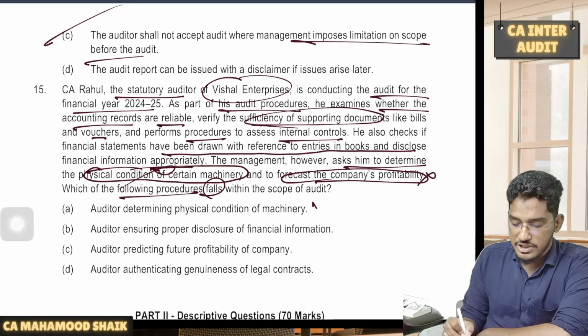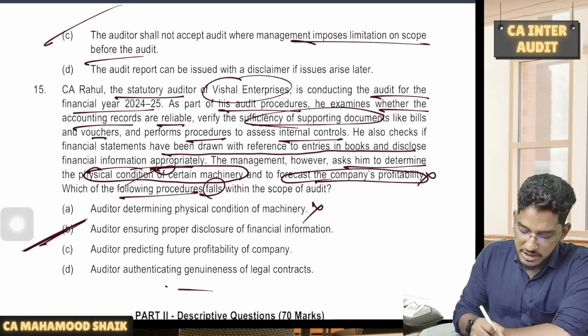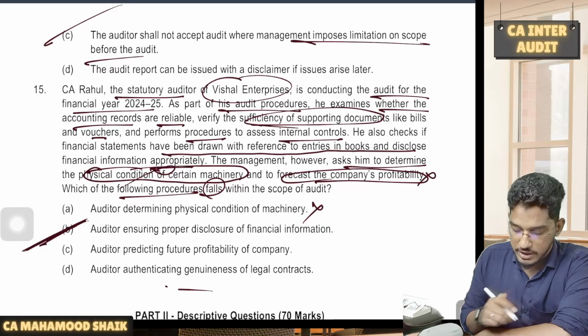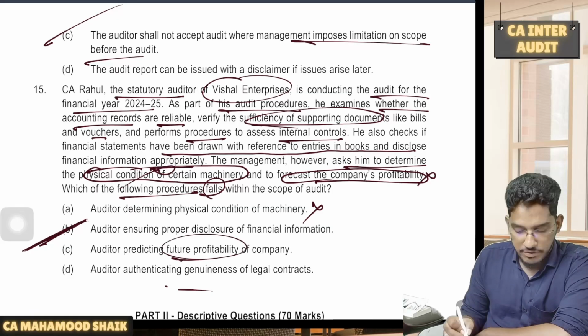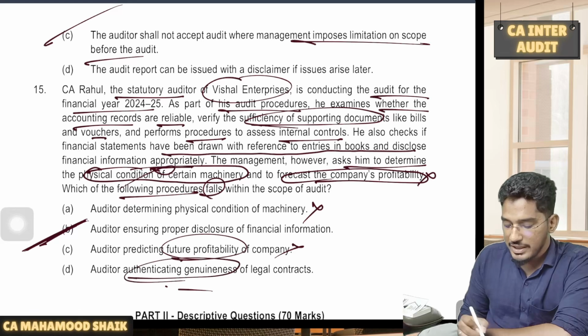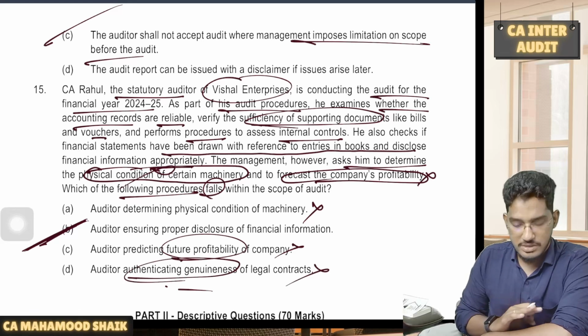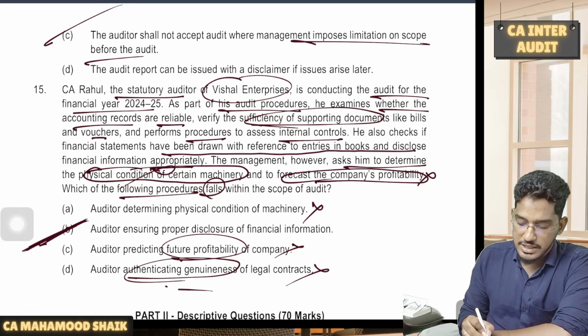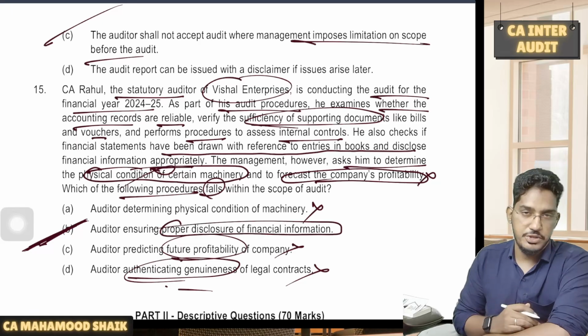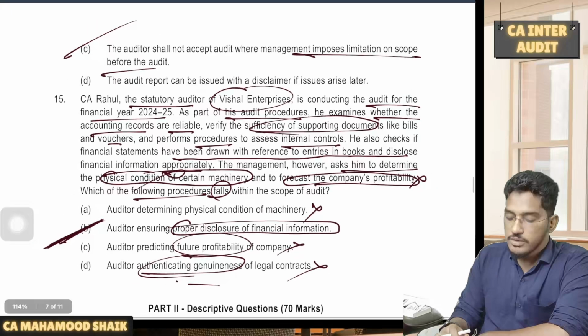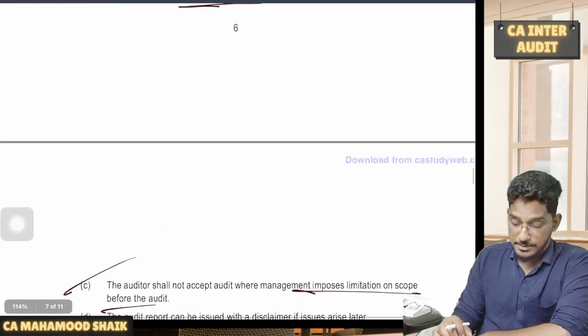Auditor determining physical condition. Will it form part of scope? No. Auditor ensuring proper disclosure of financial information. Yes, this is well within the scope of the auditor. Auditor predicting future profitability. No. Auditor authenticating the genuineness of the legal contracts. This also no. What he can only do is ensure proper disclosure of the financial information. That's it. So this is the MCQs part.